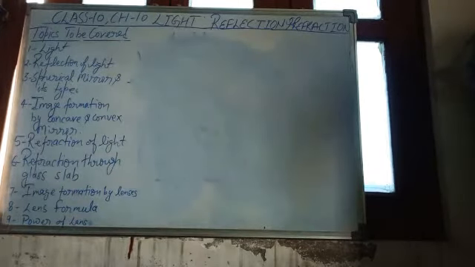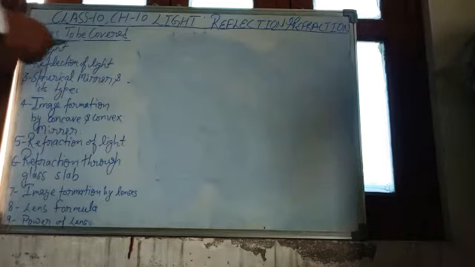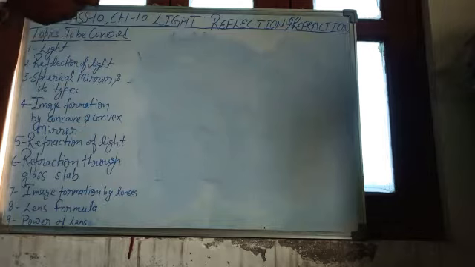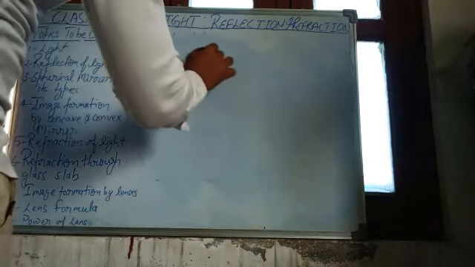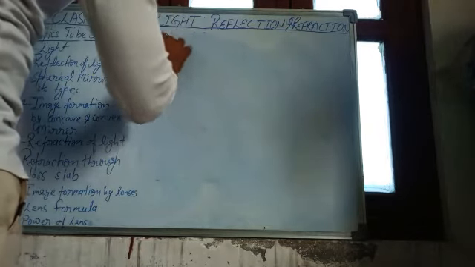As I told you, there are many common phenomena related to light. One of them, reflection of light, we are going to discuss.